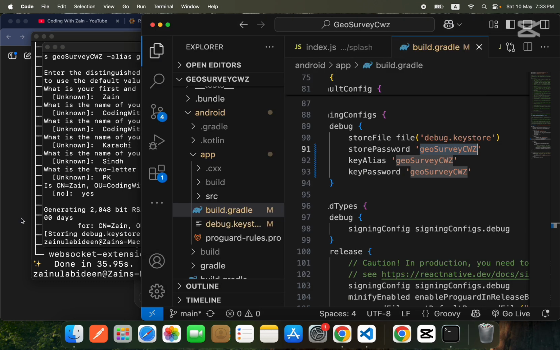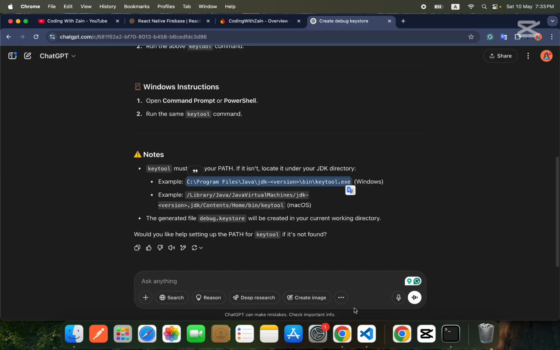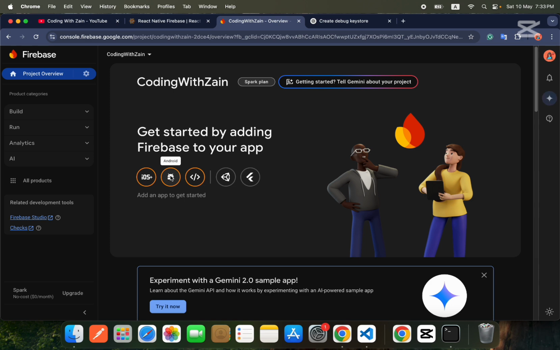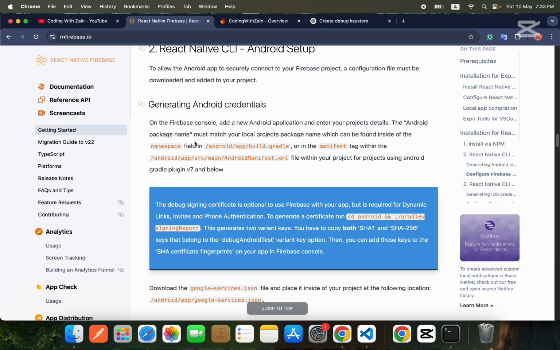Okay guys, so this is it. Our debug keystore is successfully created and we also replaced it with the new one. Now we will continue. Okay, now friends, what we will do, we will go inside the documentation one more time.